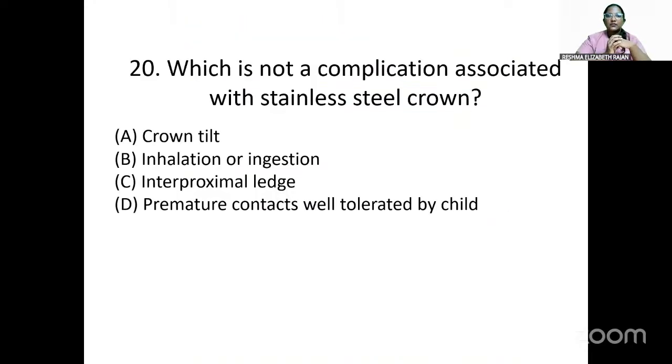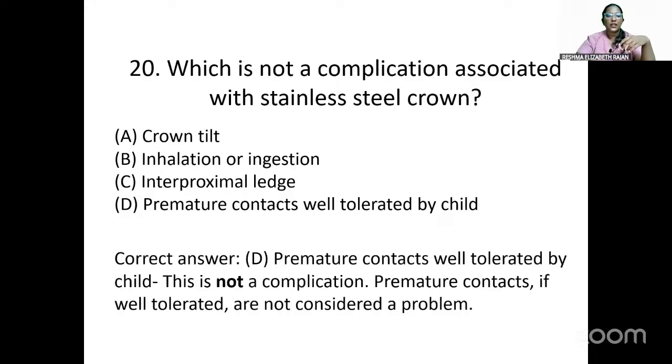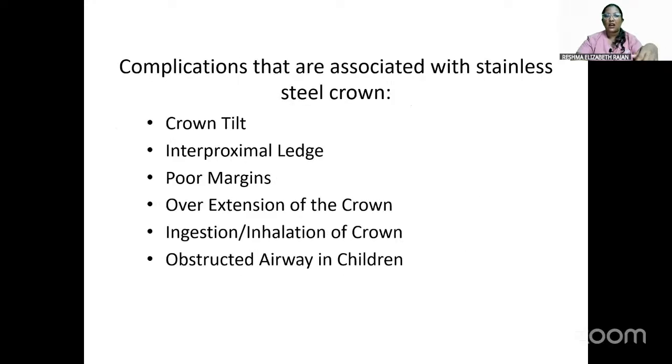So next is, which is not a complication associated with stainless steel crown. The options are crown tilt, inhalation or ingestion, interproximal ledge, premature contacts well tolerated by child. By seeing the options itself, we can say that it's actually premature contacts well tolerated by child because it's not a complication. If the premature contacts are well tolerated, it is not considered a problem. The complications usually associated with stainless steel crowns are crown tilt, interproximal ledge, poor margins, overextension of the crown, and ingestion or inhalation of the crown, obstructed airway in children.